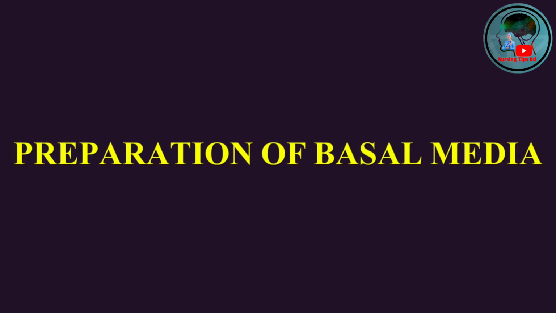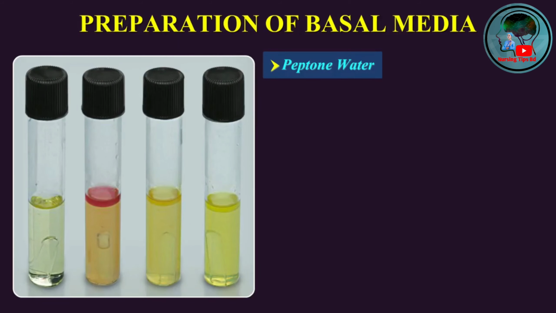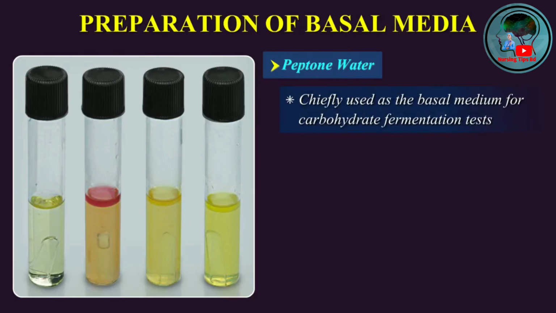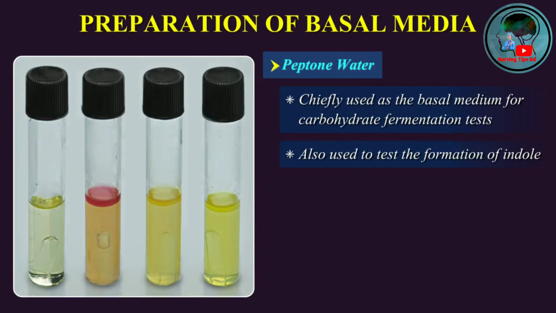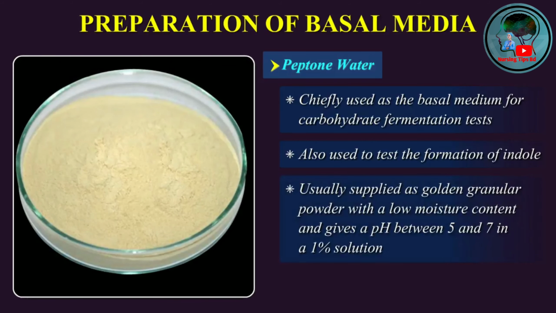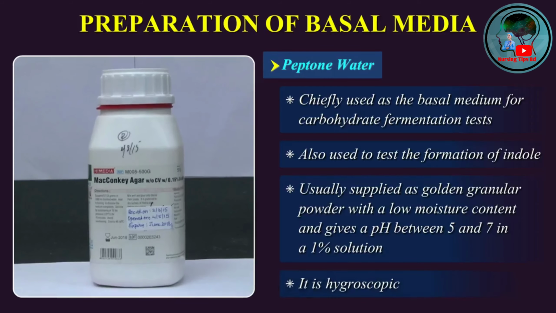Preparation of basal media. Peptone water. This medium is chiefly used as the basal medium for carbohydrate fermentation tests. It is also used to test the formation of indole. This is usually supplied as a golden granular powder with a low moisture content and gives a pH between 5 and 7 in a 1% solution. It is hygroscopic and hence the stock bottles should be kept firmly closed.